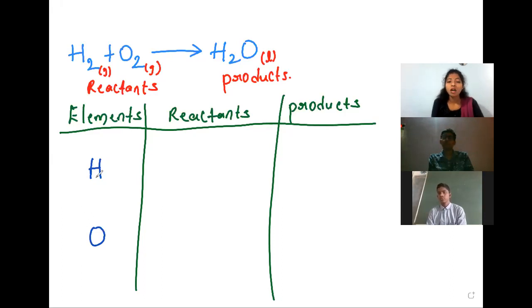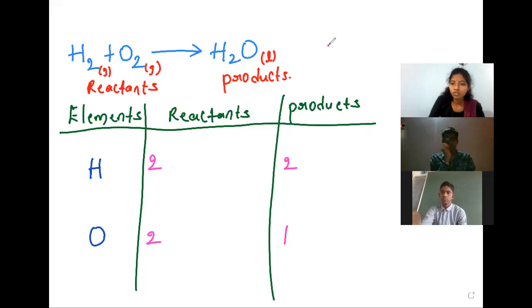How many hydrogen atoms are there on the reactant side? Tell me. 2. On the product side? 2. Oxygens on the reactant side? 2. Product side? 1. Very good. Only 1.